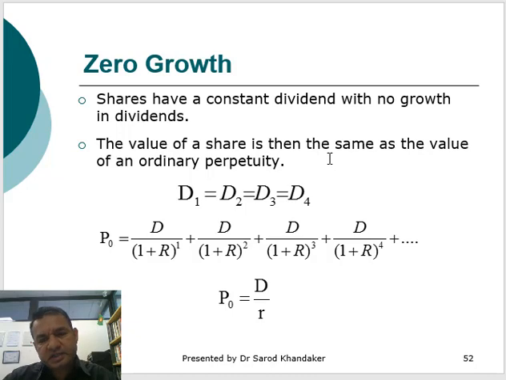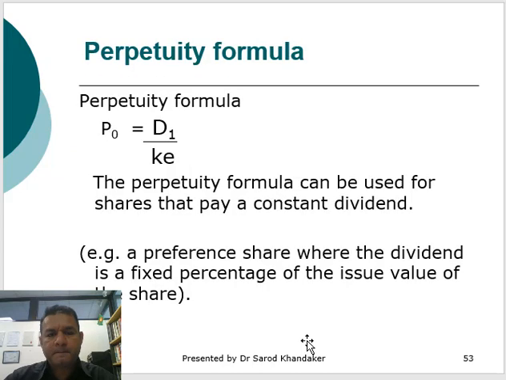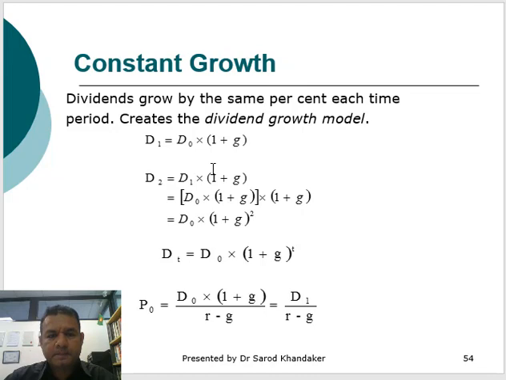So in that case, the value of the share would be very straightforward, like a perpetuity formula, which is D divided by R. D1 is equivalent to D2, D2 to D3, D3 to D4. There is no growth, so P0, the price of the share, would be D divided by R.